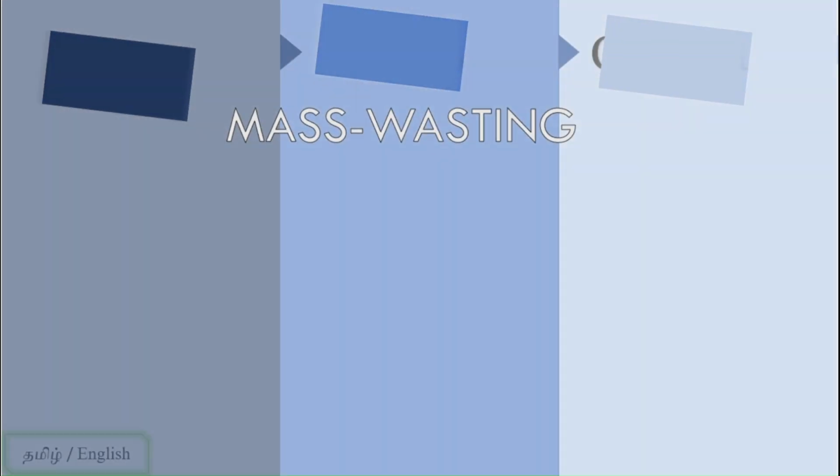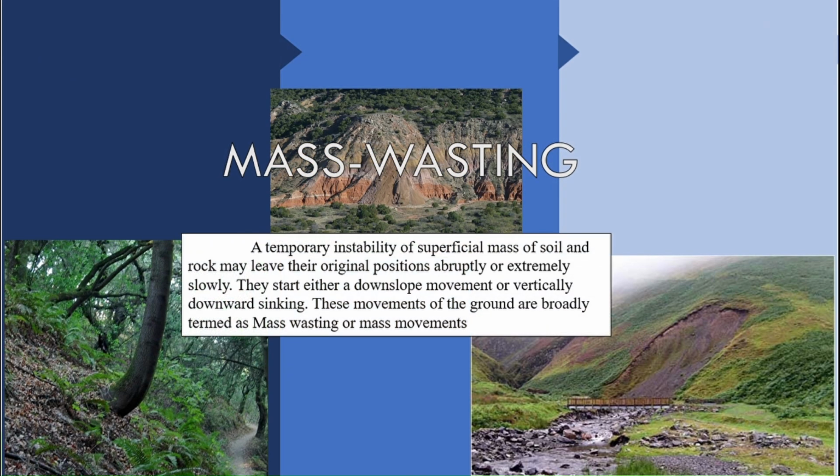So actually, what is mass wasting? Mass wasting is a temporary instability of the superficial mass of soil and rock, which may leave their original position abruptly or extremely slowly. They start either a downslope movement or vertically downward sinking. These movements of ground are broadly termed as mass wasting or mass movements.